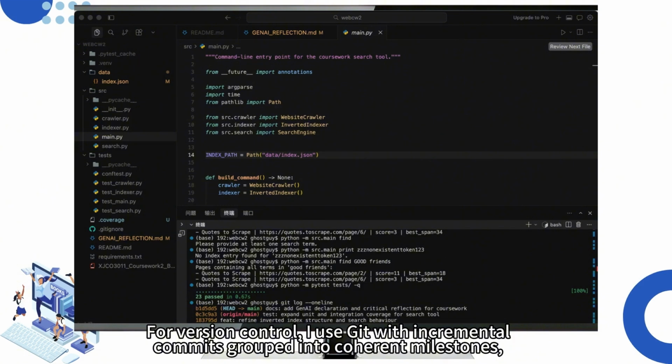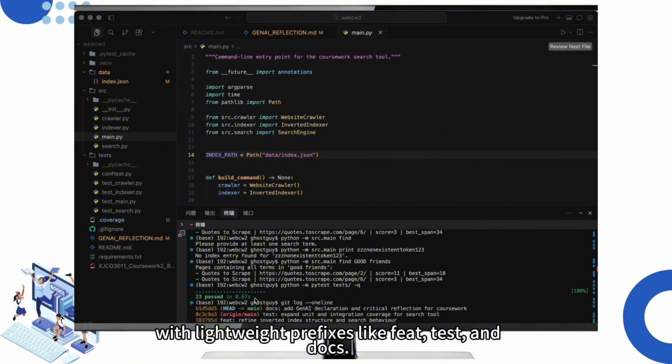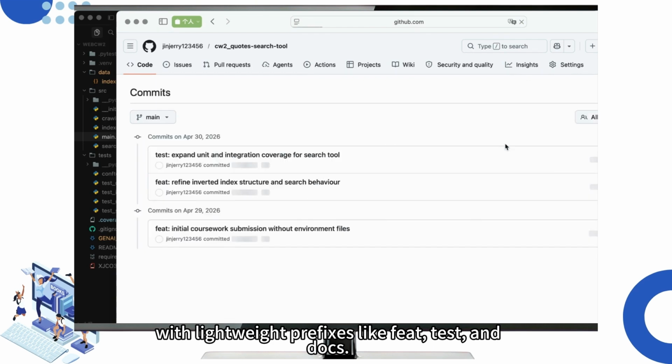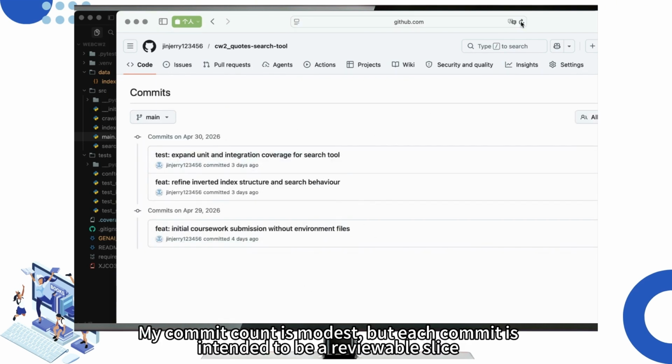For version control, I use Git with incremental commits grouped into coherent milestones, with lightweight prefixes like feat, test, and docs. My commit count is modest, but each commit is intended to be a reviewable slice, rather than one opaque bulk upload.